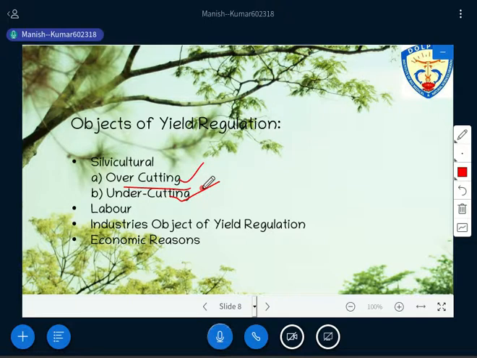regulate the yield. Since our objective is yield regulation, this labor component should also be kept in mind, and you should practice that your labor has a skill, and second, your labor should be regular rather than getting daily wages or something, which will not fetch your needs or meet your objective of yield regulation there. Is it okay? Fine.